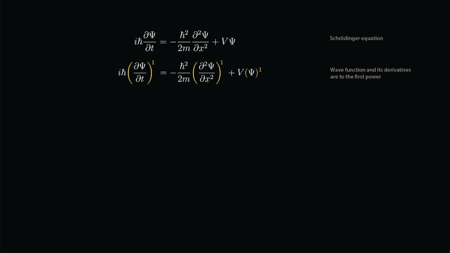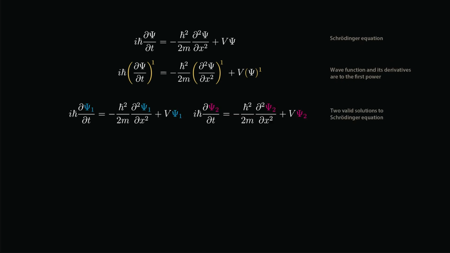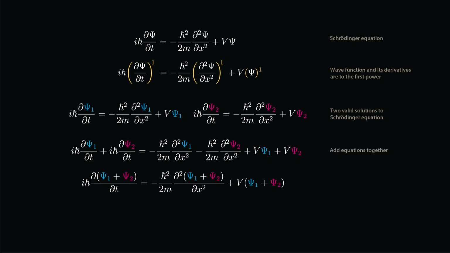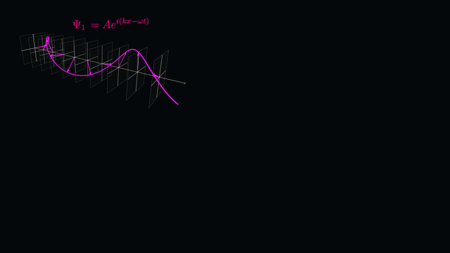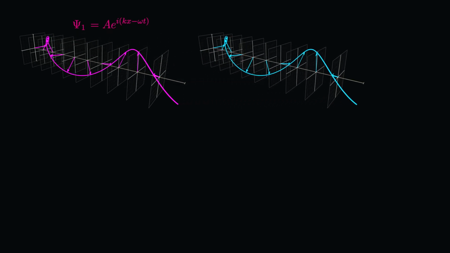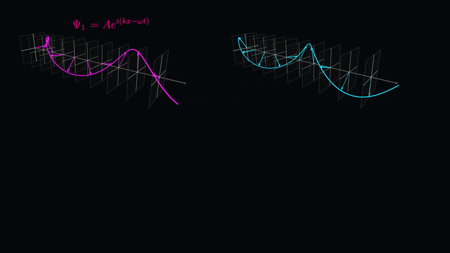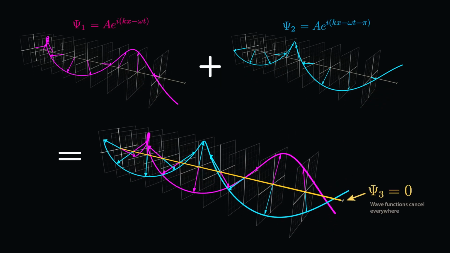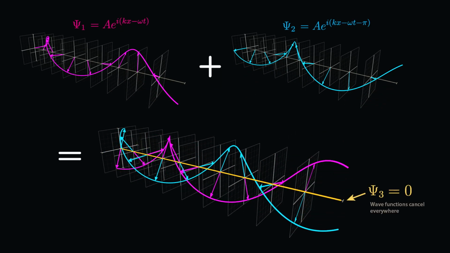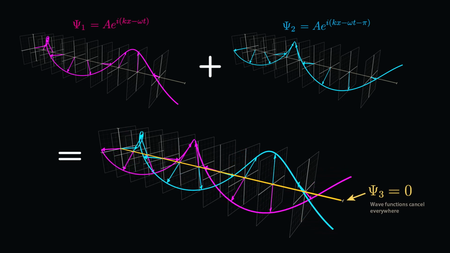This makes Schrödinger's equation linear, and means that if we have two wave functions, let's call them psi1 and psi2, if we add them together, psi1 plus psi2 is also a valid solution to Schrödinger's equation. This means that Schrödinger's equation will work for any combination of plane waves. For example, if we had an identical second spiral wave function, but shifted in space by half of a wavelength, the sum of these wave functions would exactly cancel out, resulting in an overall wave function that equals 0 everywhere.